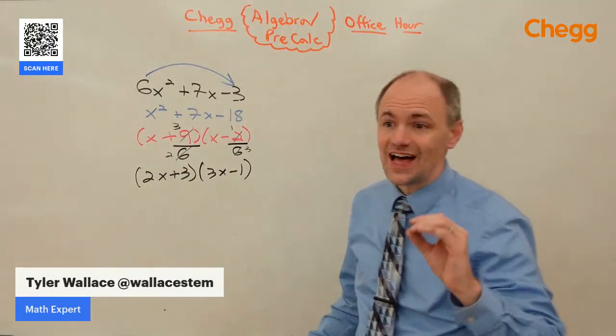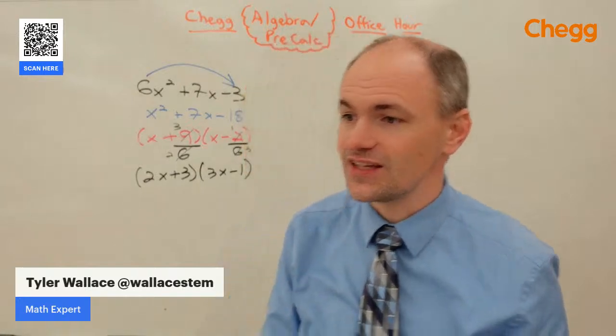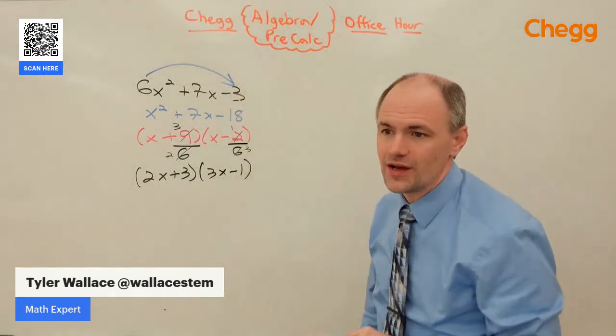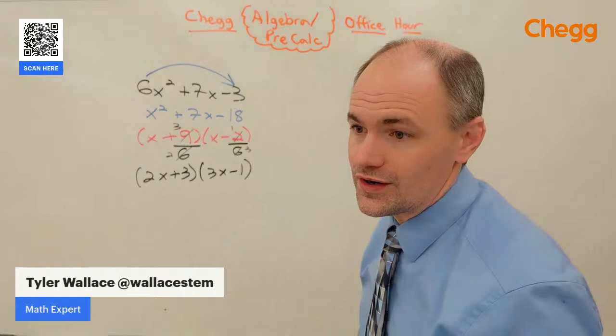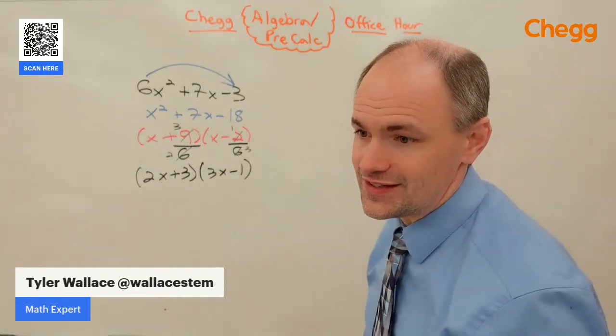That is called slide and divide. Jack on TikTok, exactly right. 9 and negative 2 were the numbers that made it work. Great work. Excellent, excellent.